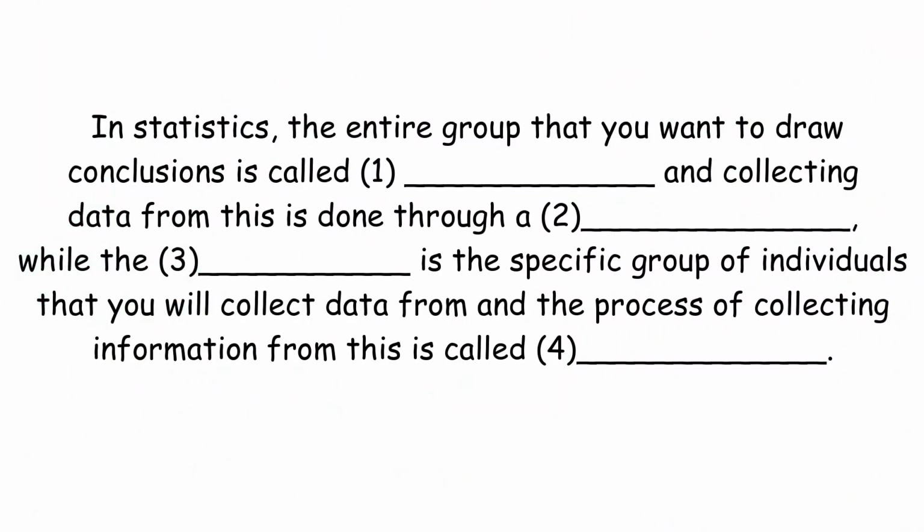In statistics, the entire group that you want to draw conclusions is called blank, and collecting data from this is done through a blank. While the blank is the specific group of individuals that you will collect data from, and the process of collecting information from this is called blank. Go!